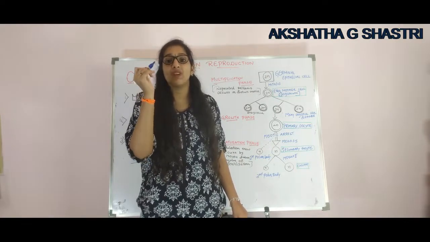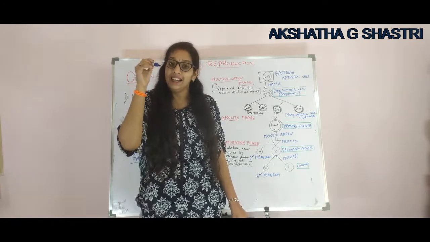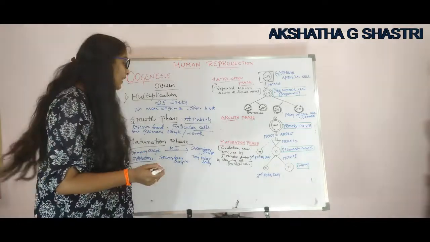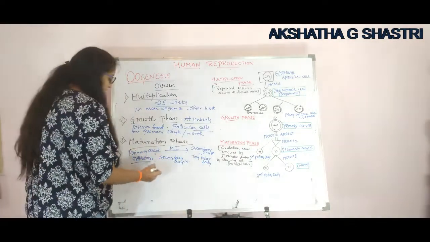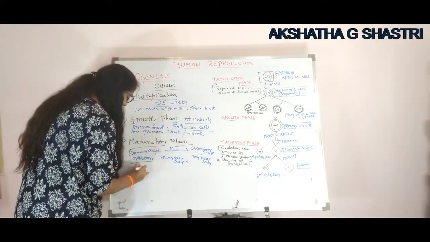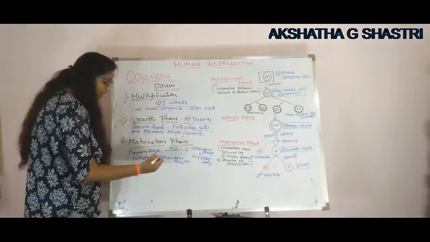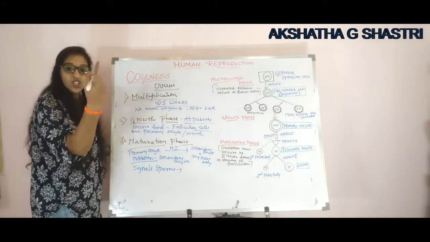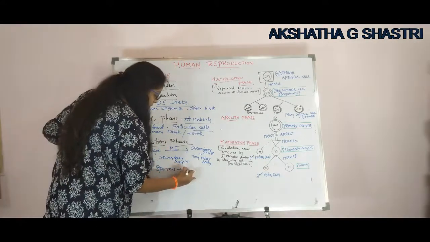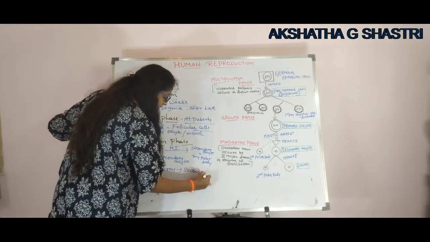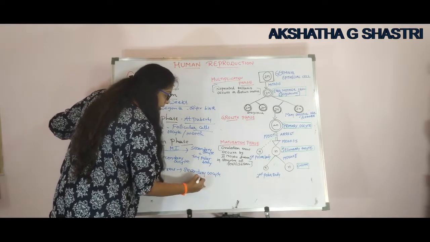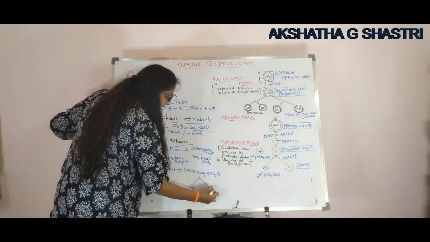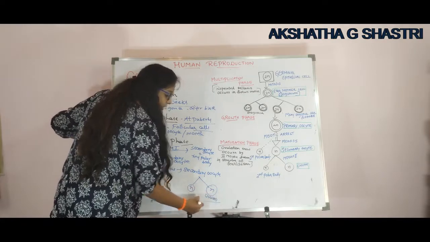When the signals from the fertilization enter the egg, then only meiosis 2 will be completed. Now what happens? Signals arise from the sperm, which lead to the division of the secondary oocyte to form the small tiny second polar body and functional ovum.